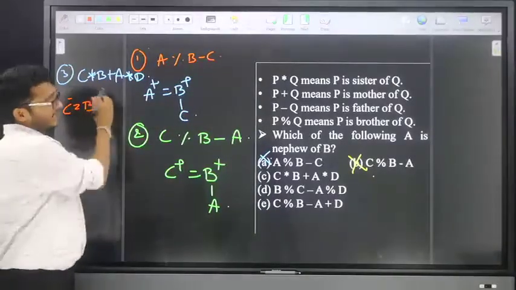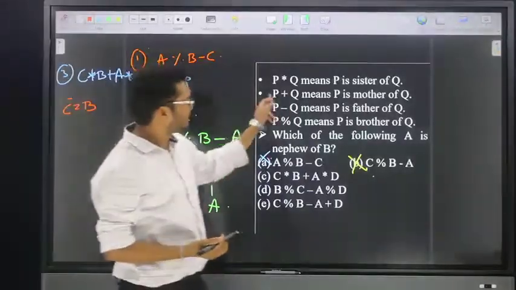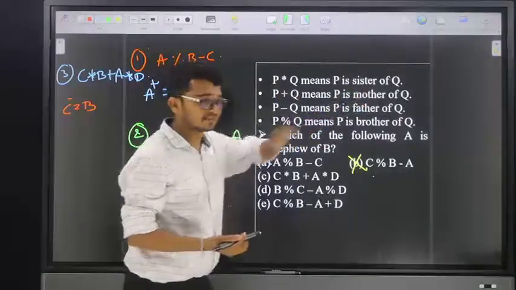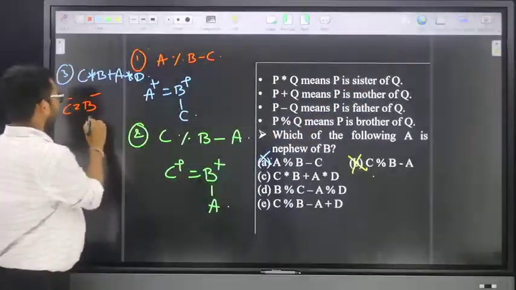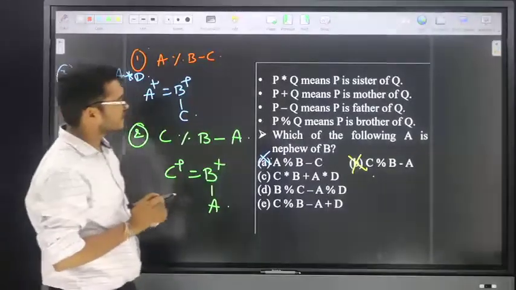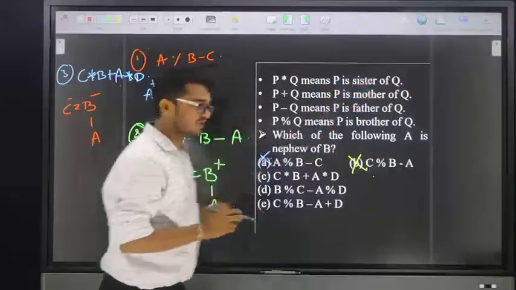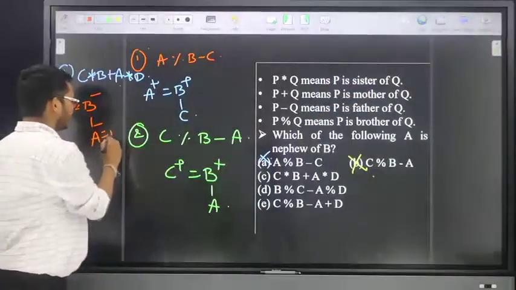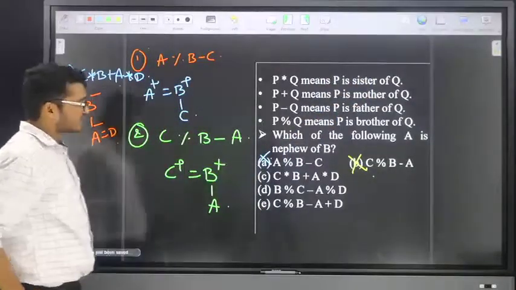The next one is B plus A. Plus means mother. That means B is mother of A. A star D means, star means sister, so A is sister of D.